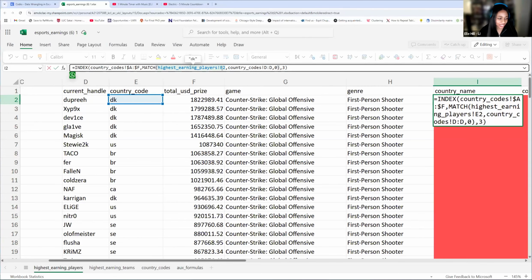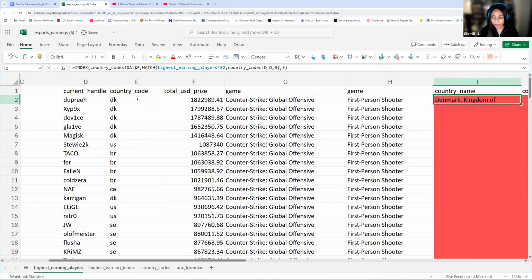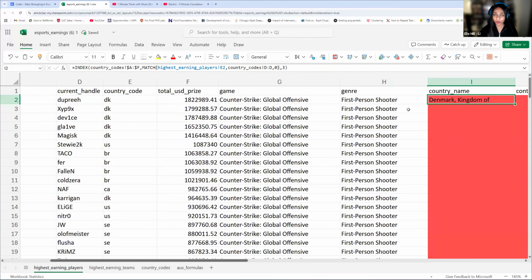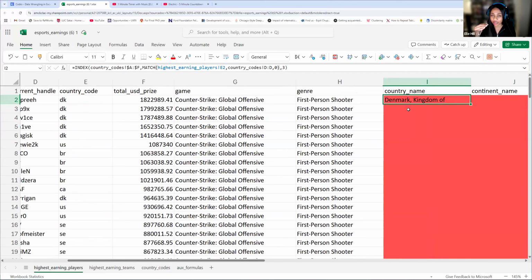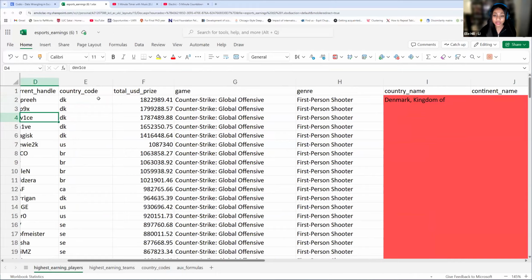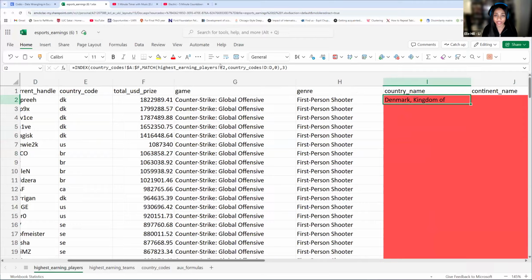Amazing. Yes, this is going to change. Well done. This is going to change because remember when we're autofilling the formula, we're doing the formula for every single row. So the first formula is for the first, the second formula for the second, the third for the third. So we're calculating this information for each individual. So the country code is not consistent as we move down in a row. So this has to stay dynamic. So do not fix your lookup value. Generally, you do not need to fix your lookup value because it's likely going to change over time.